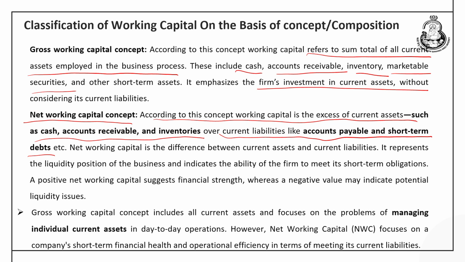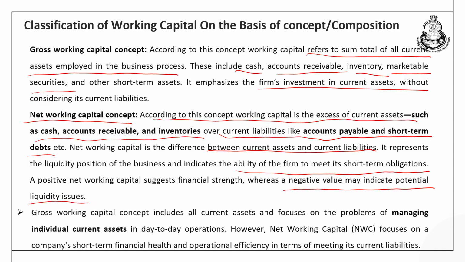So, net working capital is basically the difference between the current assets and the current liabilities, and it represents the liquidity position of the business and indicates the ability of the firm to meet its short term obligations. Positive working capital, that means the excess of current assets over the current liabilities, suggests that the company is financially strong and running its business smoothly, whereas negative working capital can indicate a serious liquidity crisis in the company.